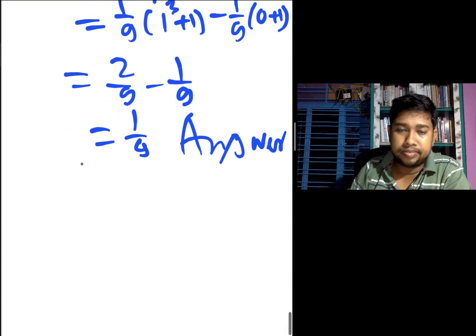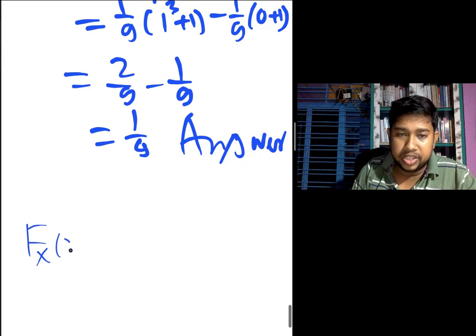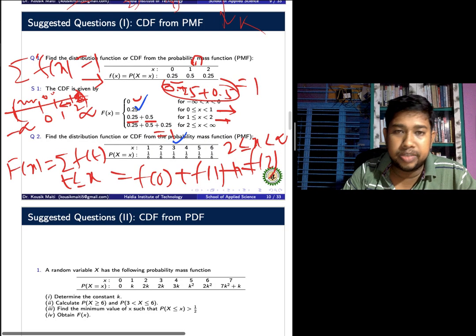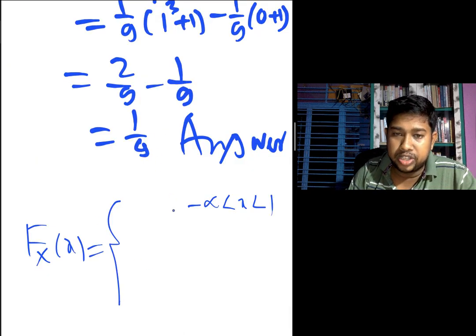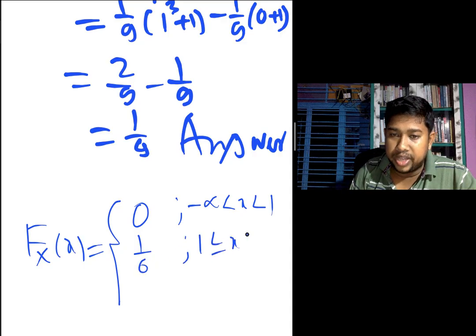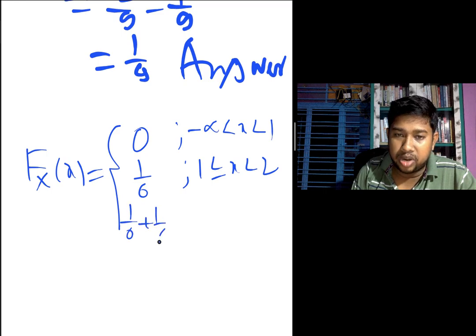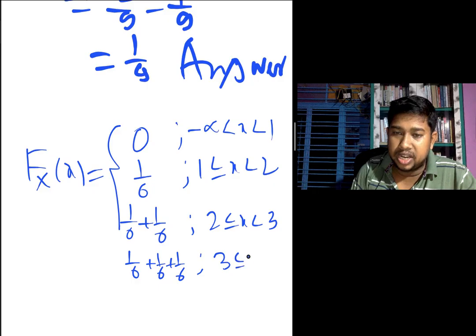So you can write here capital F of x equal to integration, minus infinity less than x less than 1. What is the value? 0. For the first value, no value in the table is given here, so 0. Second, 1 by 6, for 1 less equal to x less than 2. Next, 1 by 6 plus 1 by 6, for 2 less equal to x less than 3. Then 1 by 6 plus 1 by 6 plus 1 by 6 for 3 less equal to x less than 4.